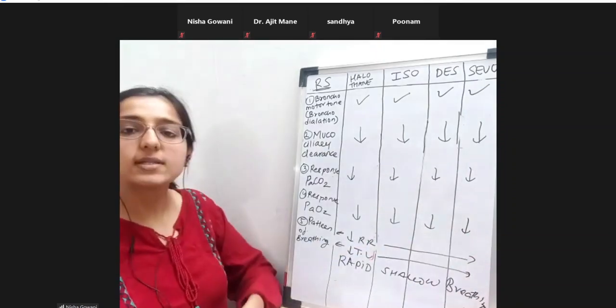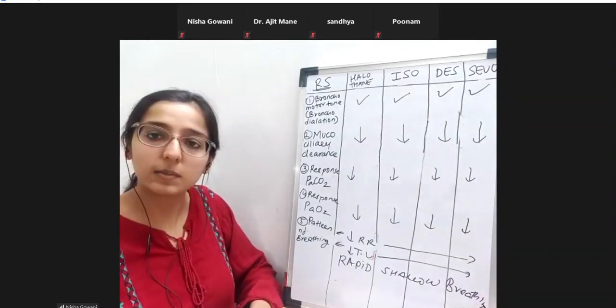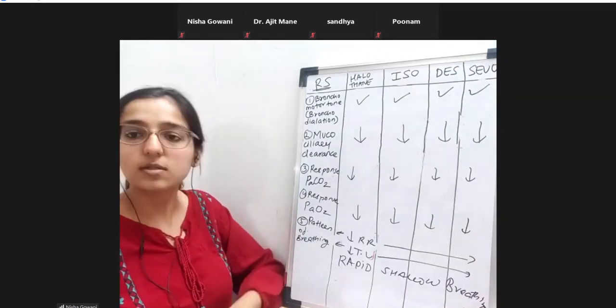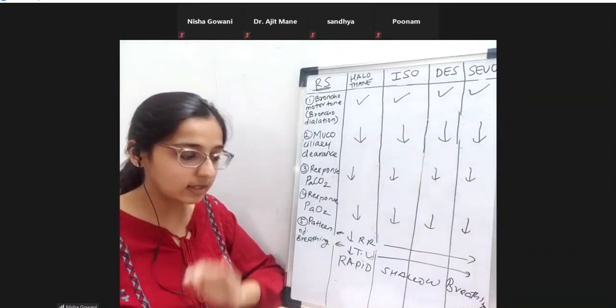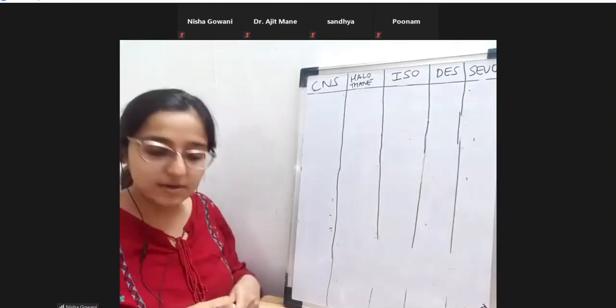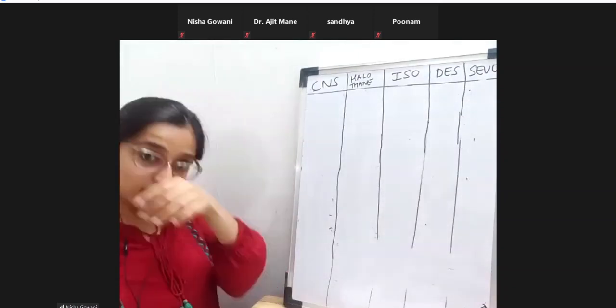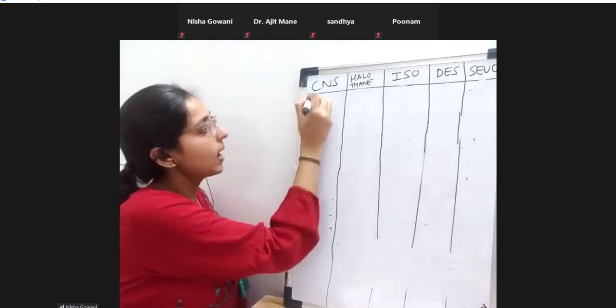This kind of rapid, shallow breathing pattern will be seen with all the agents. So far the respiratory system is done, and now the central nervous system. The first thing we need to understand is cerebral blood flow and ICP.